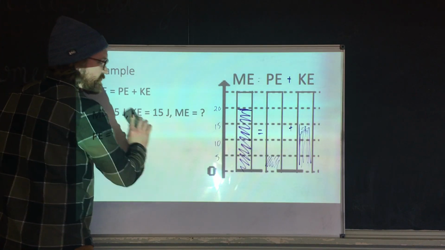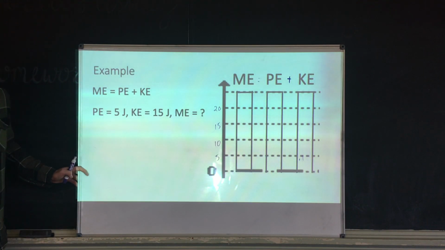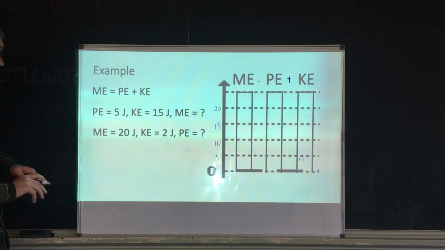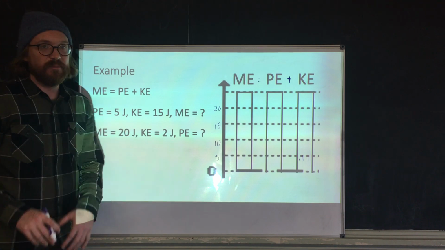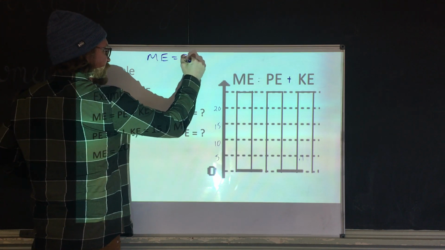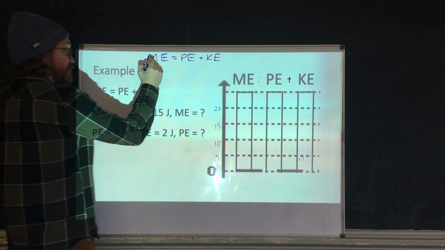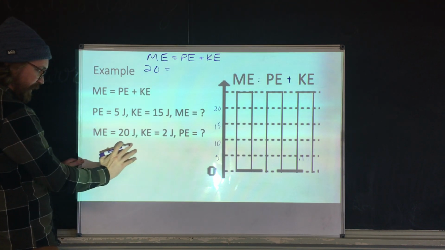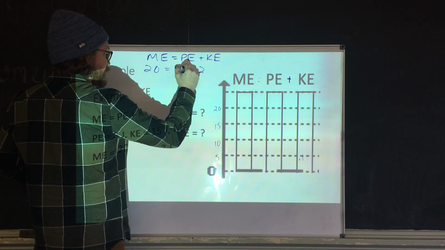All right, let's see another example of this. I'm just going to do these mathematically now. If my mechanical energy equals 20 joules and my kinetic energy is 2 joules, how much potential energy do I have? Again, mechanical energy equals potential plus kinetic. So plug in your numbers. My mechanical energy is 20. That equals my kinetic energy, which is 2, plus the potential energy I'm looking for.